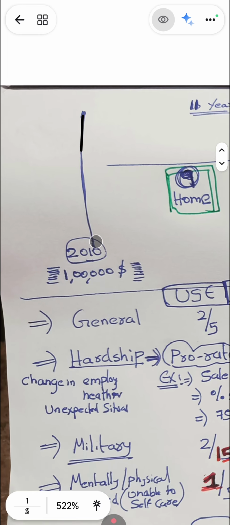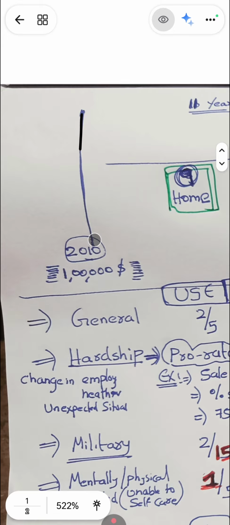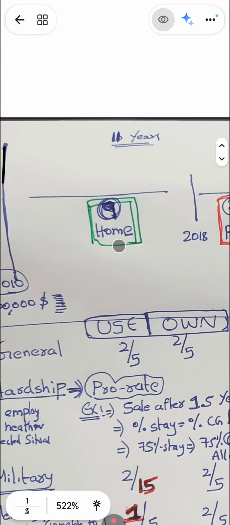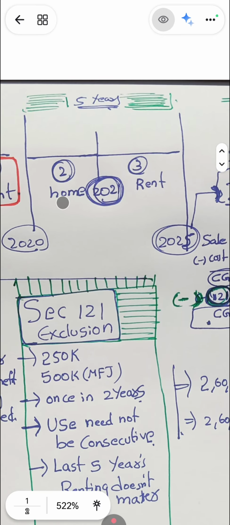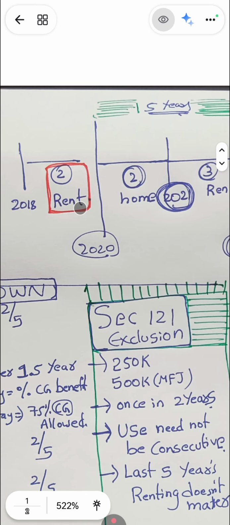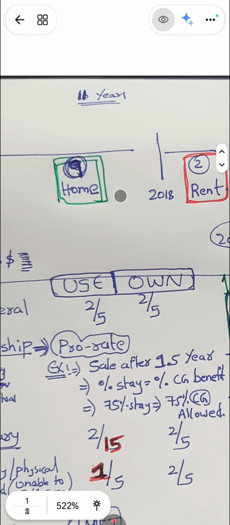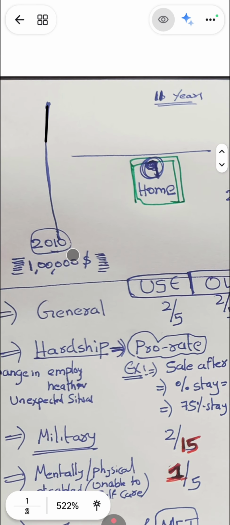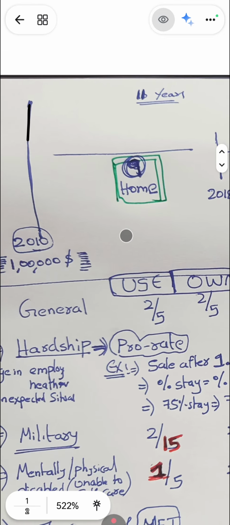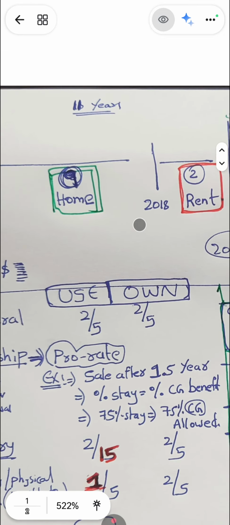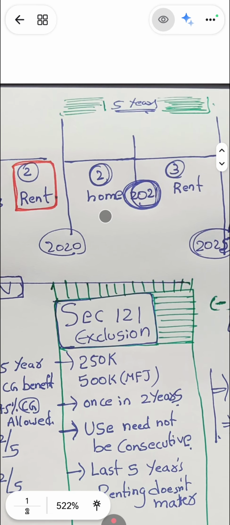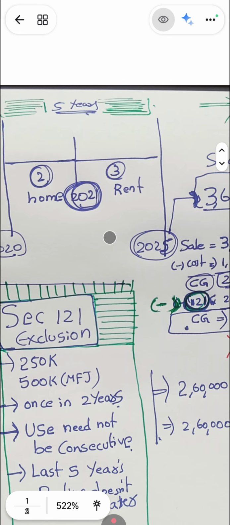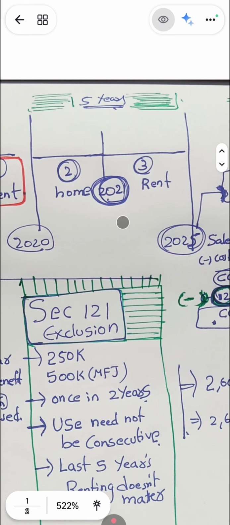So the taxpayer bought this main home in 2010 for $1 lakh, and he is selling in 2025. He held the home for 16 years. After buying in 2010, for the next 9 years he used it for home purpose, and the next 2 years he used it for renting. That constitutes 10 years, and for the next 2 years it is home purpose, and again 3 years is renting purpose. So during the last 5 years we will check.